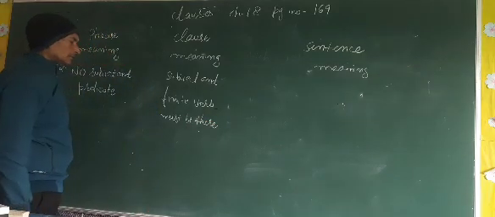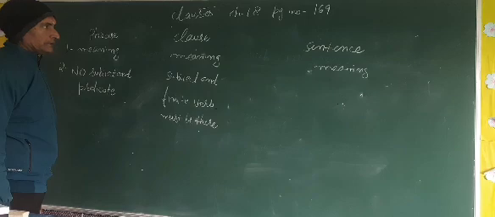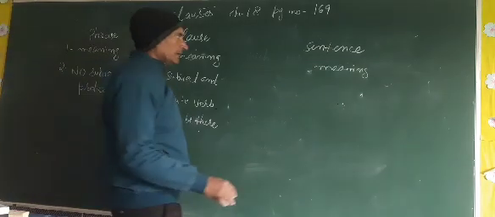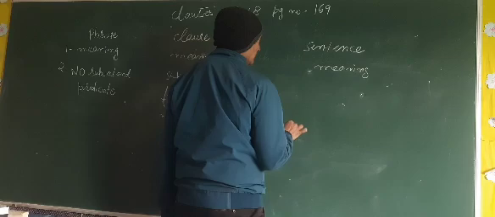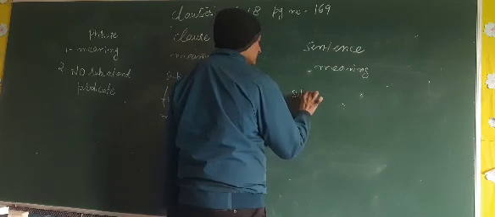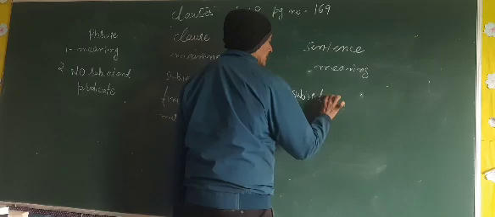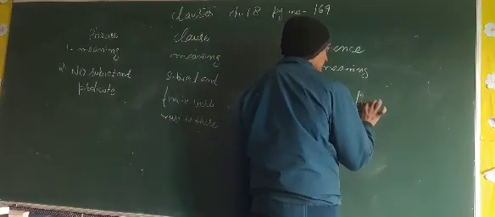Without subject and finite verb, we cannot say that this is a clause. And in sentence, the same thing applies. Subject and finite verb should be there.